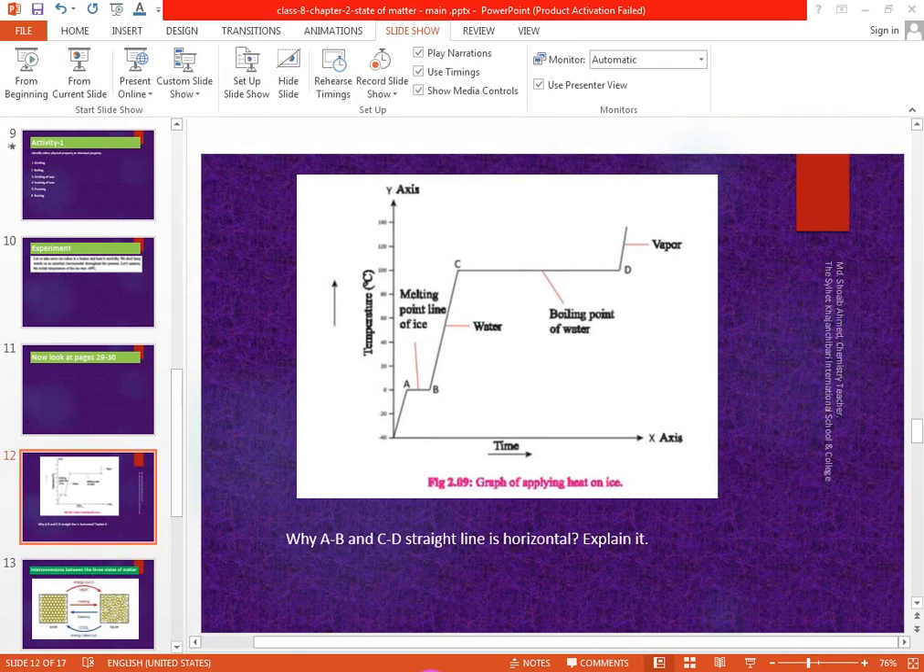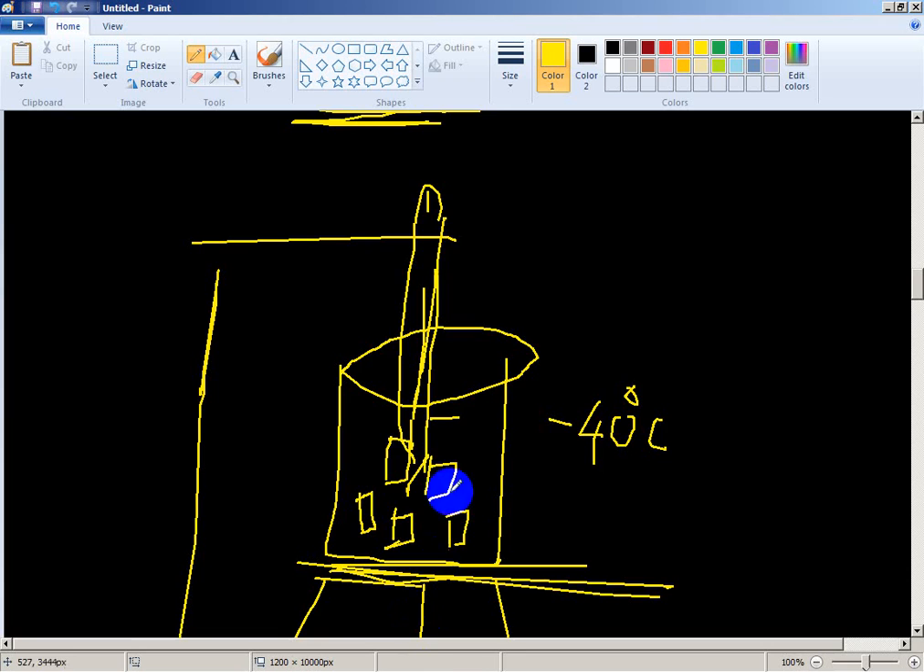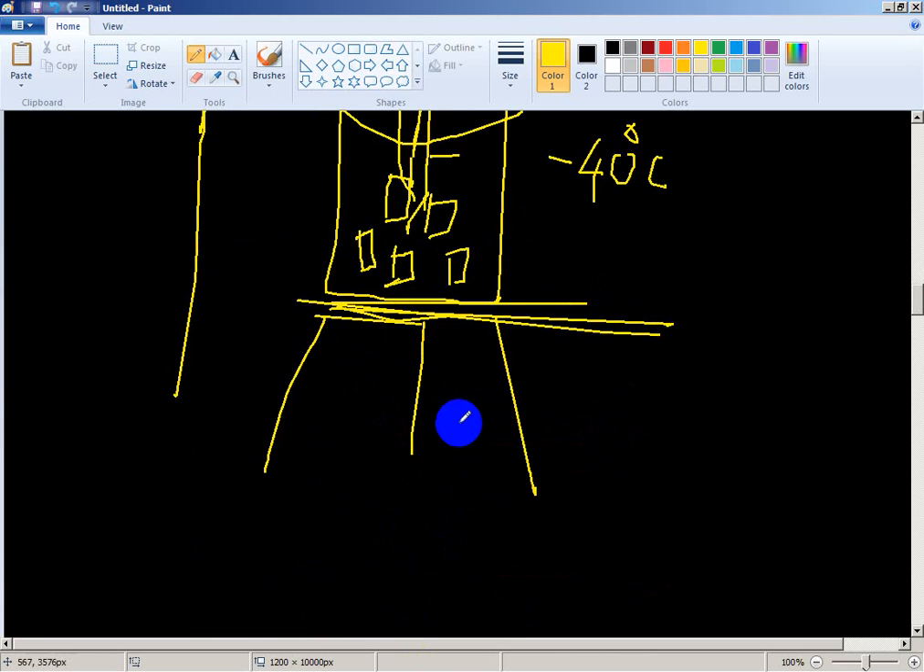It shows the time. The melting point of AB is like 15 seconds or 30 seconds. This line shows us the time, how much time it will take to melt or to boil.